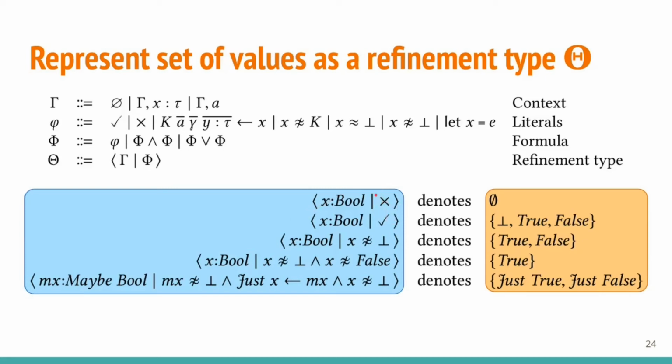Cross is the unsatisfiable refinement predicate, so there are no inhabitants. Checkmark is the trivially satisfiable refinement predicate, which means we have all the inhabitants of bool. This is the type of unlifted booleans, and this one also rules out false. This last one here shows what's unusual about our refinement types. It has a pattern guard on Just x that brings just's field x into scope, which then scopes over the conjunct to the right of the pattern guard.